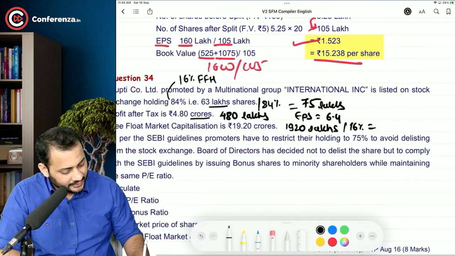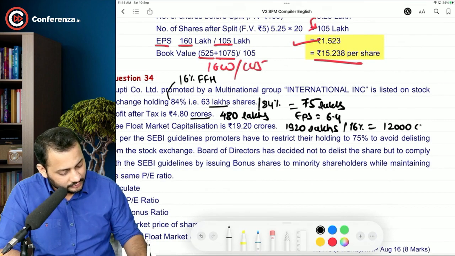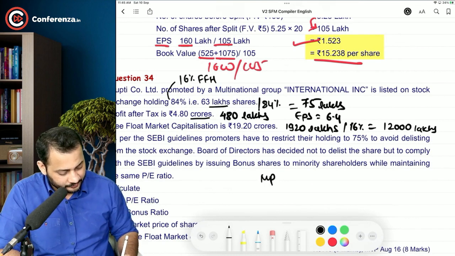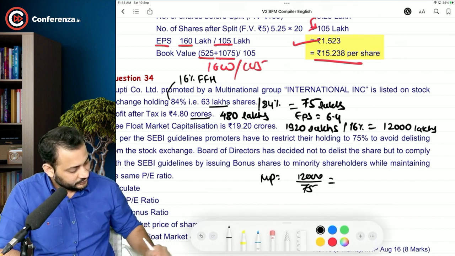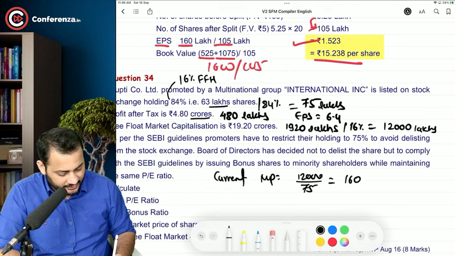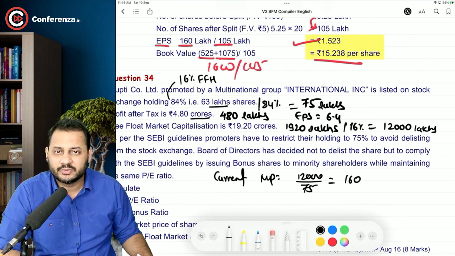So the total market capital is 12,000 lakhs. With the help of this we can also calculate the market price, which is 12,000 lakhs divided by the total number of shares, which comes to 160 rupees per share. So the current market price is 160 rupees per share.